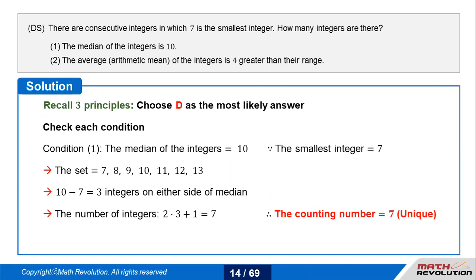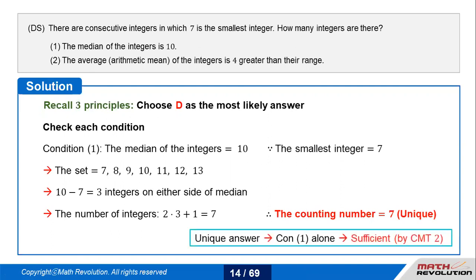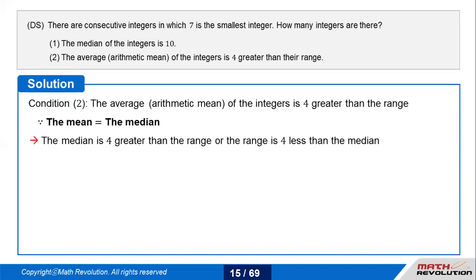So the counting number has been there, which is unique, which is 7. So this condition is sufficient. Now let's talk about the second condition, which relates mean and range. When I say that the average of the integers is 4 greater than their range, that means the median has to be 4 greater than their range, or range is 4 less than the median. This is what the case is.